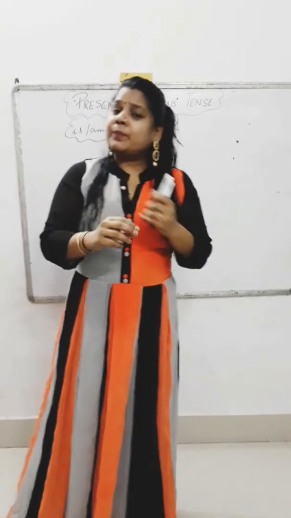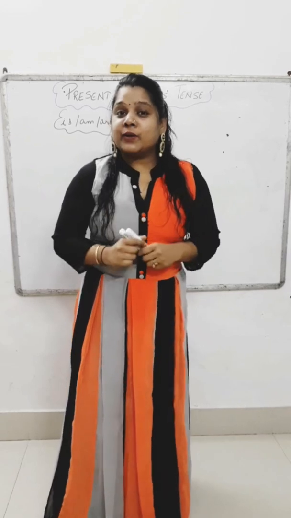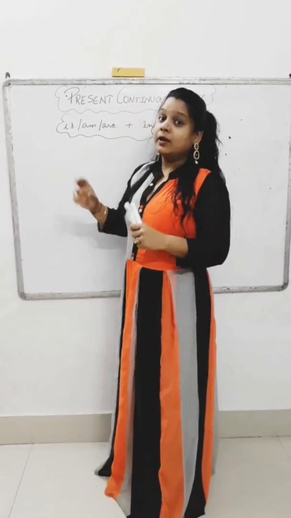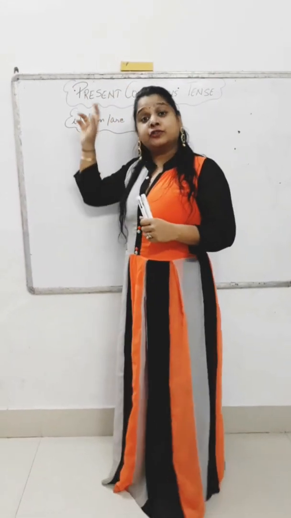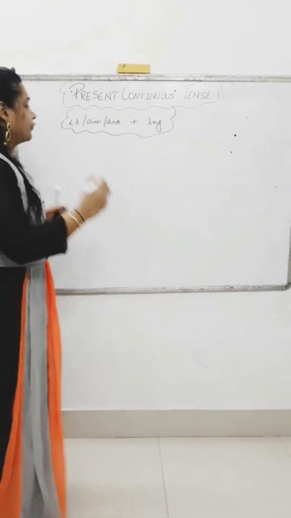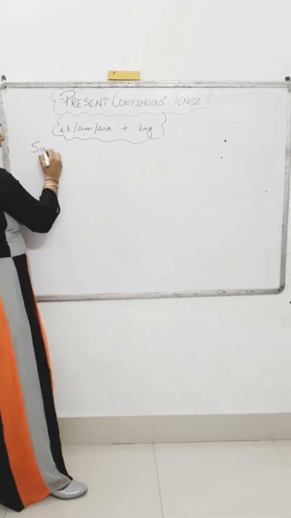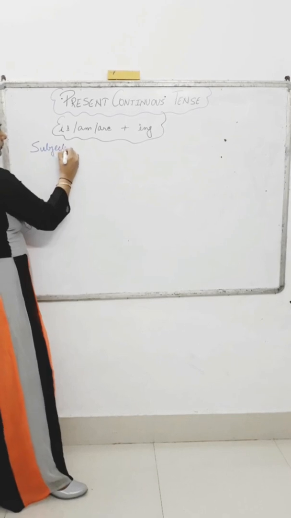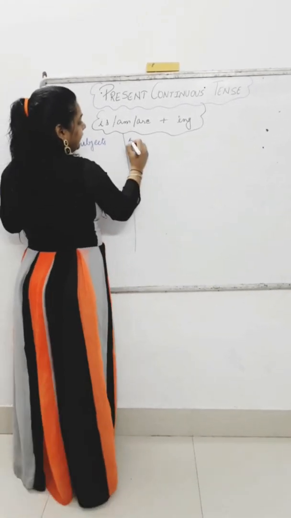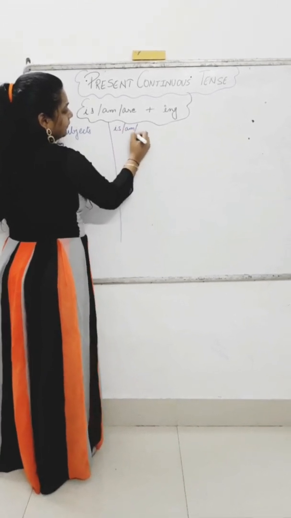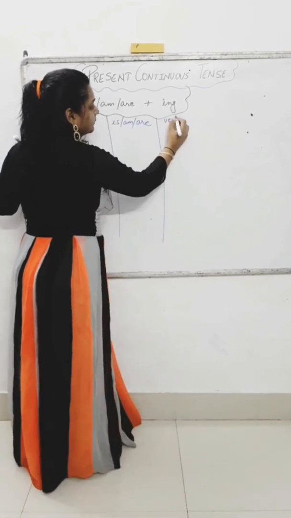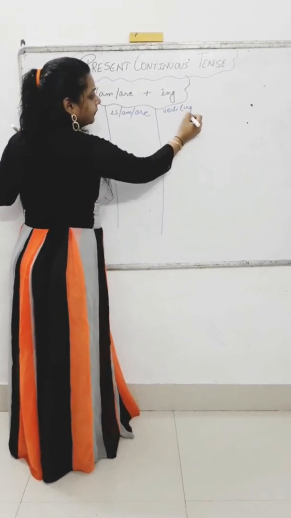Now, with simple short sentences, I'll make you understand how to make the sentences using is, am, are plus ing to form the continuous tense. Okay, so let's begin. At the top, first I'll write the subjects. Then I will add is, am, are and verb in ing form.